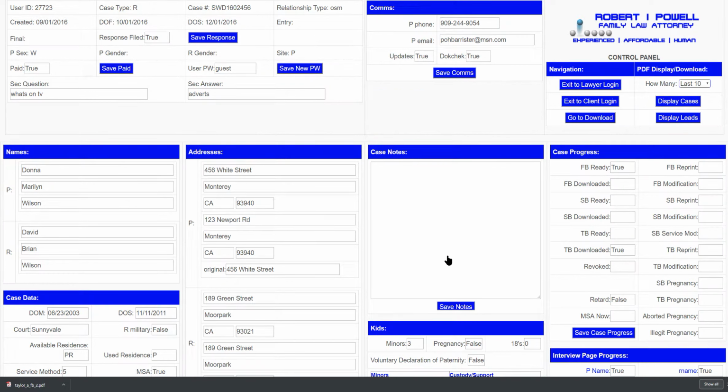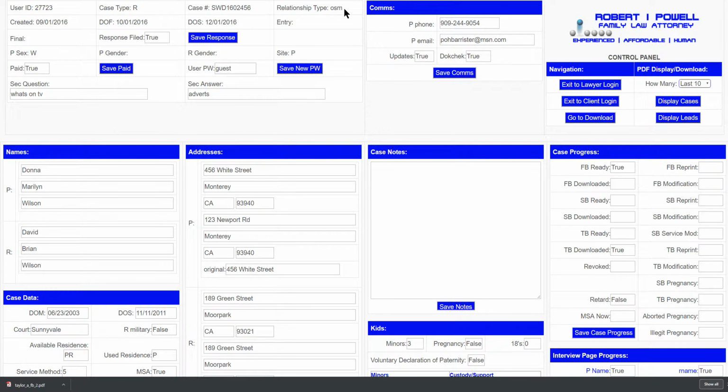This is your control panel, and I'm just going to go top to bottom, left to right. Upper left is a lot of case information, the user ID, the case type, R for regular, S for summary, and P for publication. The case number appears here once the case has been filed. The relationship type, this is the most common, of course, opposite sex marriage.